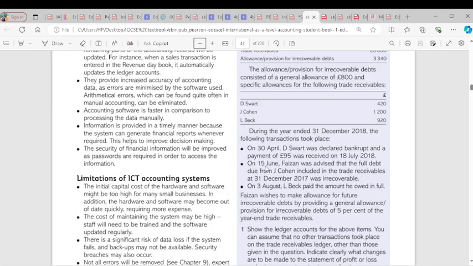So in the allowance for irrecoverable debt account, you're going to have on the debit side the statement of profit or loss, which is 919. The total allowance for irrecoverable debt made was 3,340. So 3,340 minus the new allowance of 919 gives us a balance carried down of 2,421. So the allowance for irrecoverable debt will have a balance carried down of 2,421. Is that clear, please?